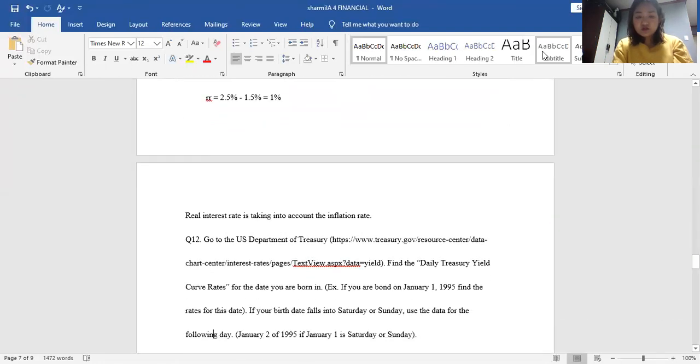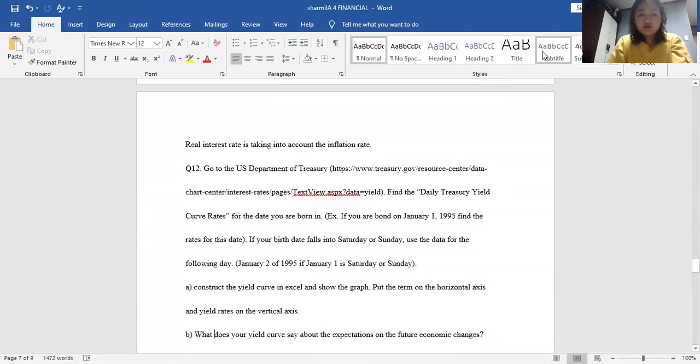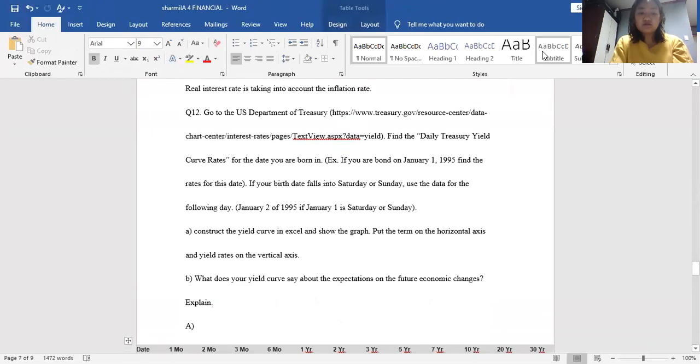So for question number 12, go to the US Department of Treasury website that you've been given, and find the daily treasury yield curve rates for the date you were born, for example January 1, 1995. Find the rates for this date. If your birth date falls on a Saturday or Sunday, use the data for the following day. Construct the yield curve in Excel and show the graph, with maturities on the horizontal axis and yield rates on the vertical axis. What does your yield curve say about the expectation of future economic changes? Explain.